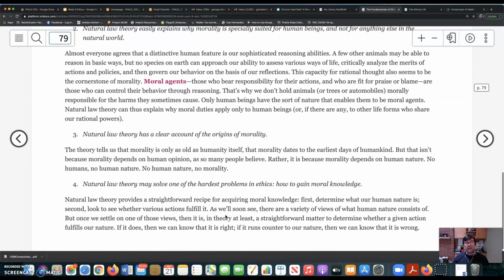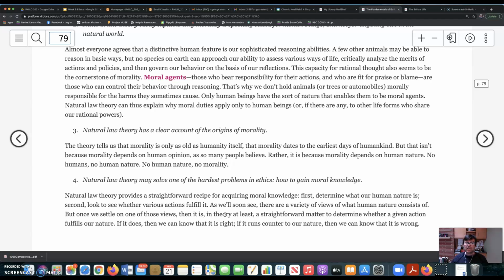Okay, and then third, natural law theory seems to explain clearly where morality comes from. It comes from us. Now, if you think that we came from God, then ultimately morality comes from God. But you can separate that. Morality begins with the origin of human nature. Before human beings, there was no morality. Before the power to reason and act according to reasons. Before the capacity to bear responsibility for one's actions, by controlling your behavior through reasoning. And the thought is that nature came into the world with humans.